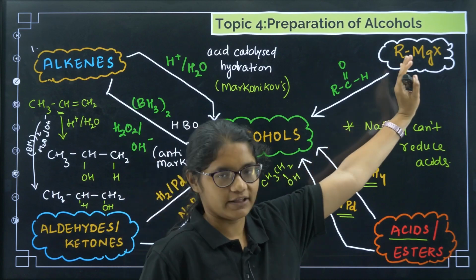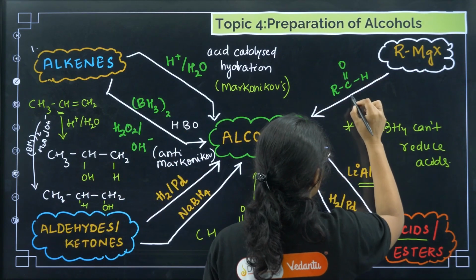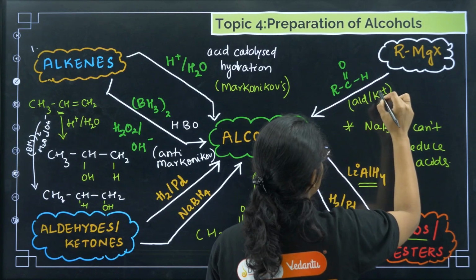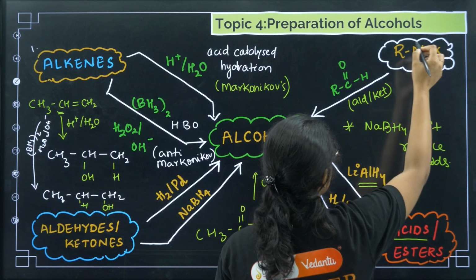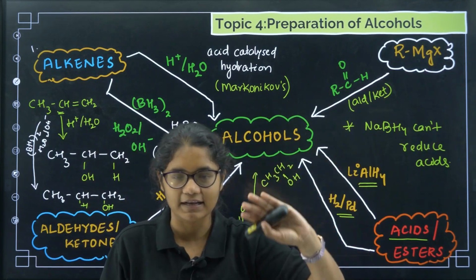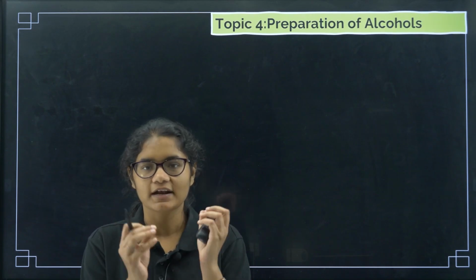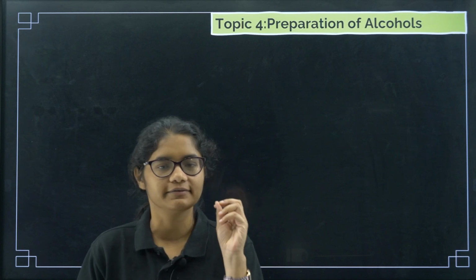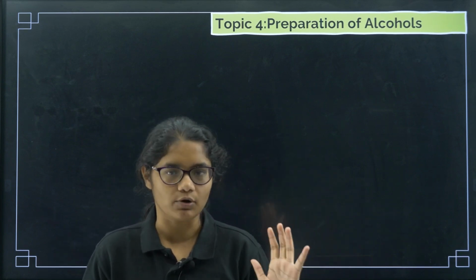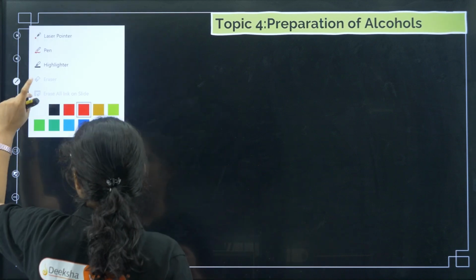Next, coming to Grignard reagent. You can treat any of these carbonyl compounds, especially aldehydes or ketones, with Grignard reagent. If you react aldehydes or ketones with Grignard reagent, then we will get alcohols. Now let us understand the mechanism of the reaction of aldehydes and ketones with Grignard reagent, how alcohols are formed. It is very easy, and you just need to understand some basic principles.